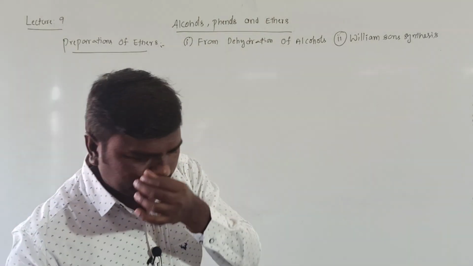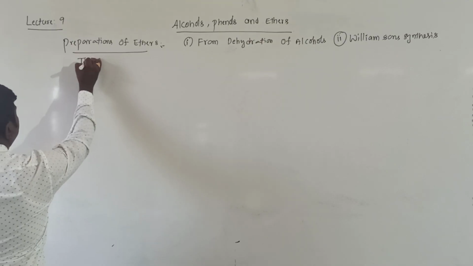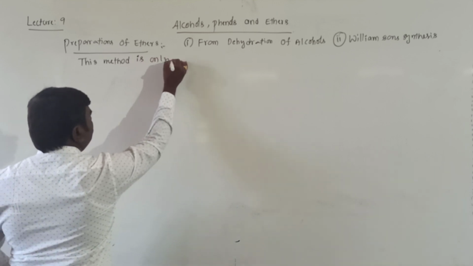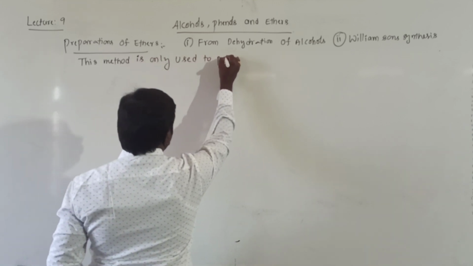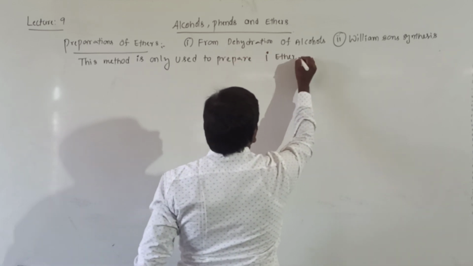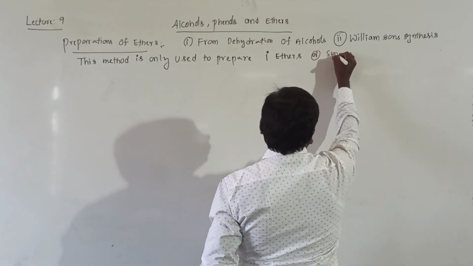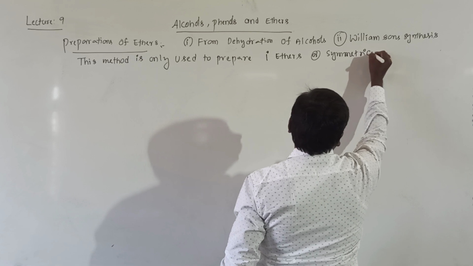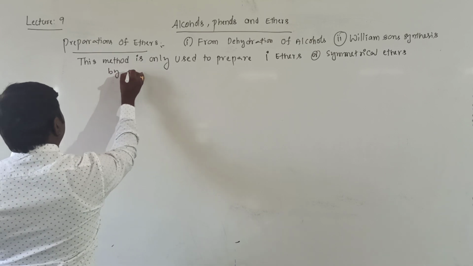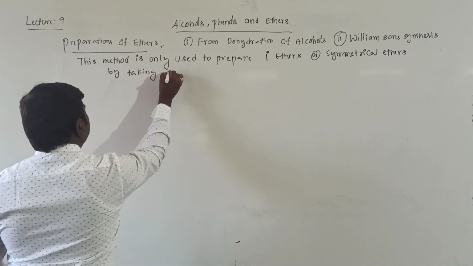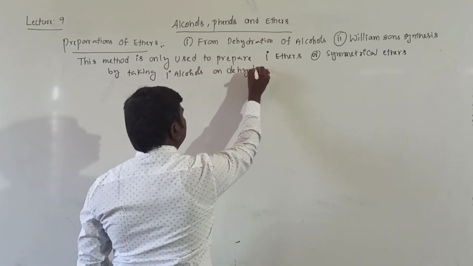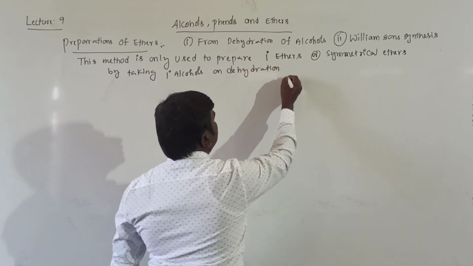Right, points are. Now, this method is only used to prepare primary ethers, nothing but symmetrical ethers, by taking primary alcohols on dehydration, and it follows